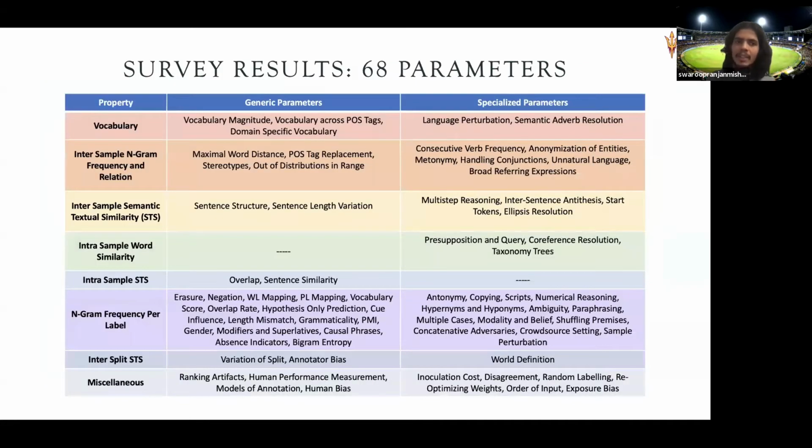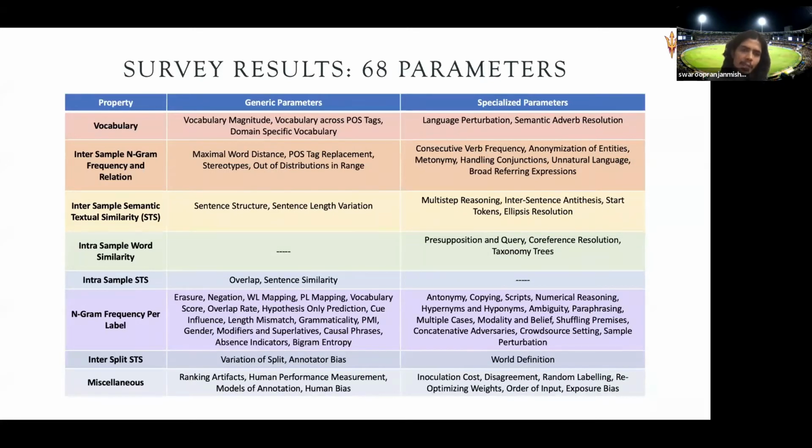Now, what are the 7 properties? We look for these 7 properties: vocabulary, intersample n-gram frequency in relation. N-gram is bigram, trigram, and so on. Intersample semantic textual similarity, the STS, this is the sentence level. Word similarity, intersample STS. Now the label comes in, n-gram frequency for label, and then the split comes in. So to answer your question, this is not specific to a task, right? These are basic linguistic properties that are there in every NLP dataset, right? So we look for those properties, and there are some miscellaneous also.